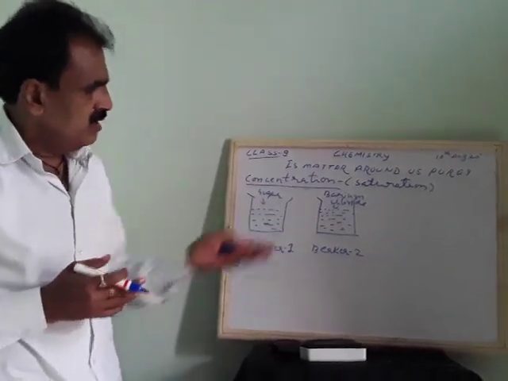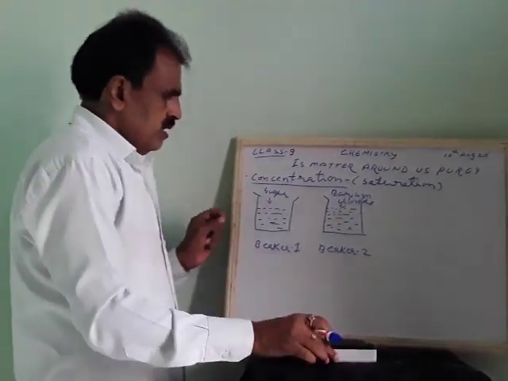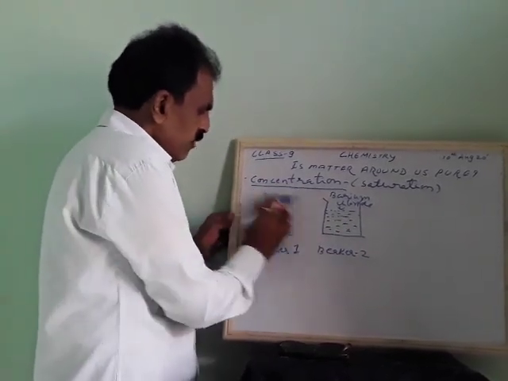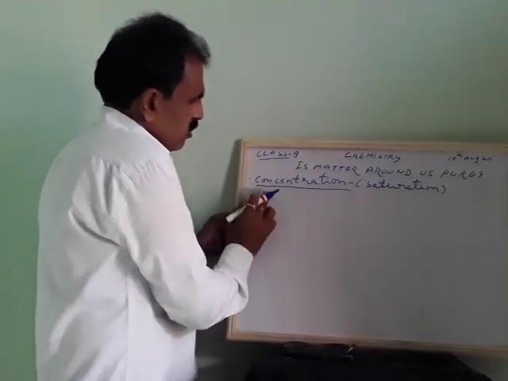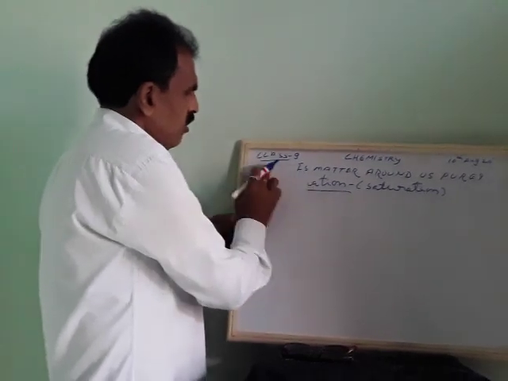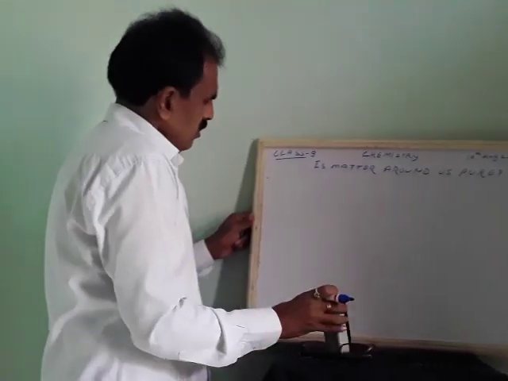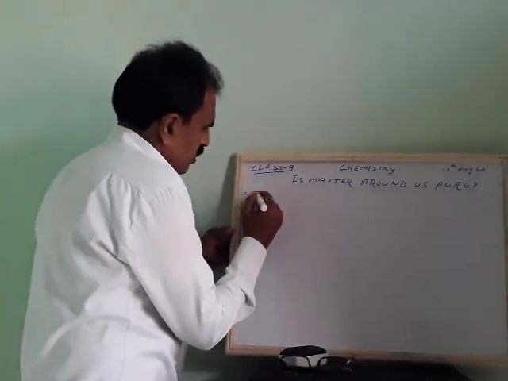Then, what is the definition of a concentrated or saturated solution, or an unsaturated one?